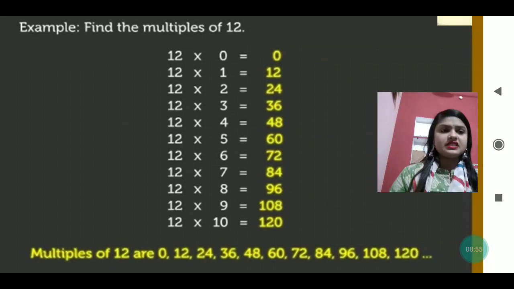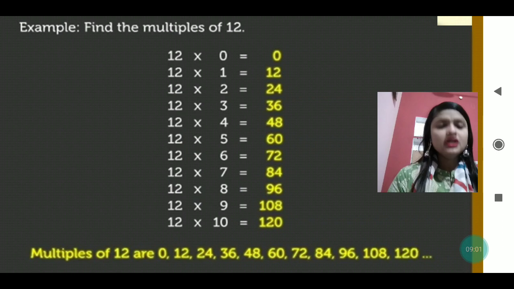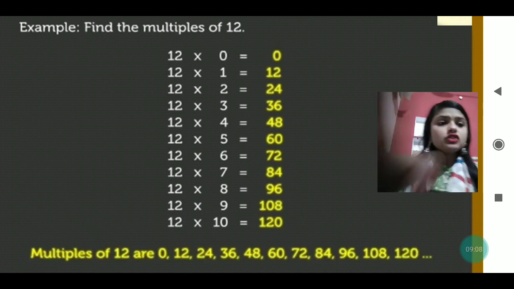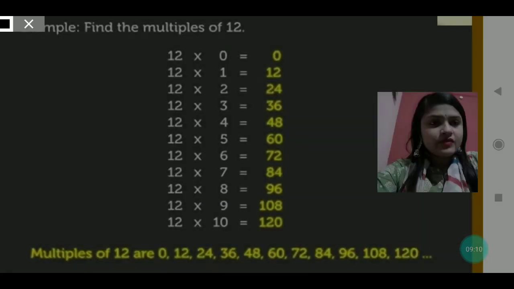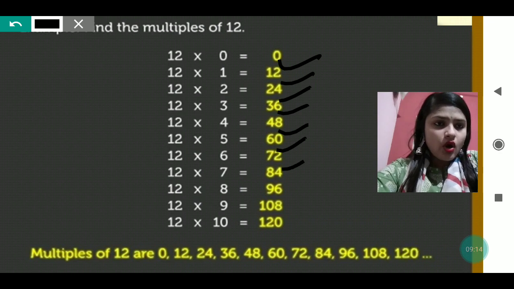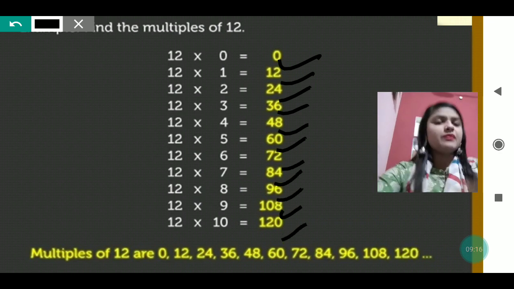In this question, you can see they are also talking about multiples. Find the multiples of 12. You have to find the multiples of 12. So what are the multiples of 12? Like 12 into 0 is 0, 12 into 1 is 12, 12 into 2 is 24. The answers which you are getting, all these answers are the multiples of 12.